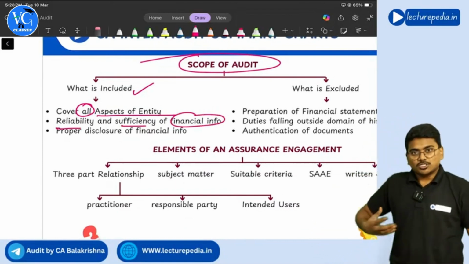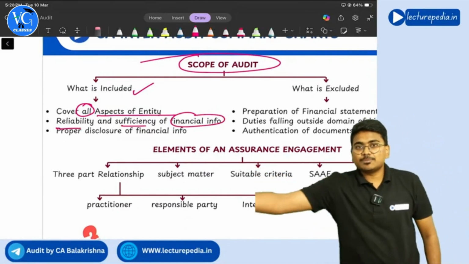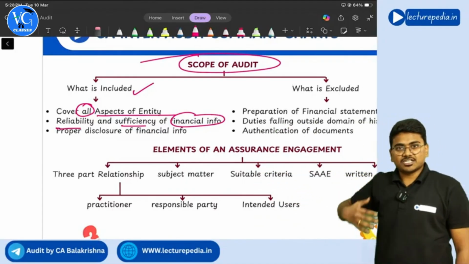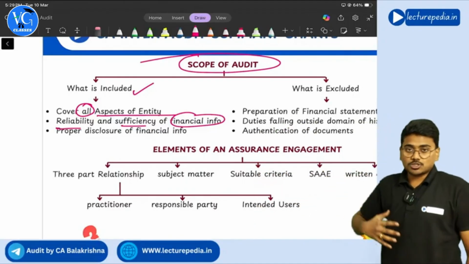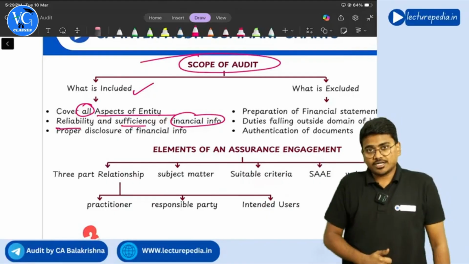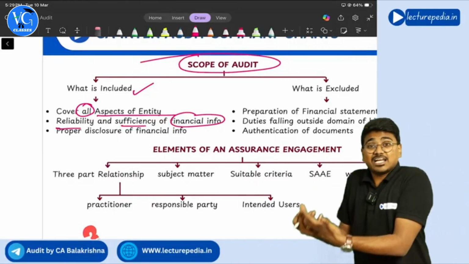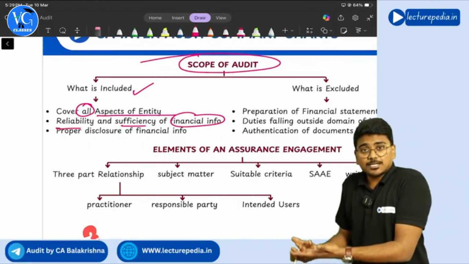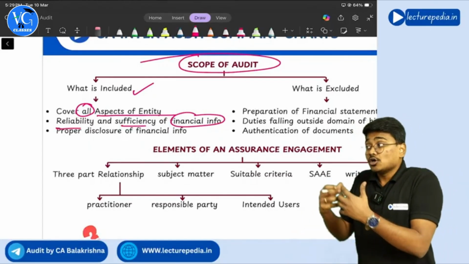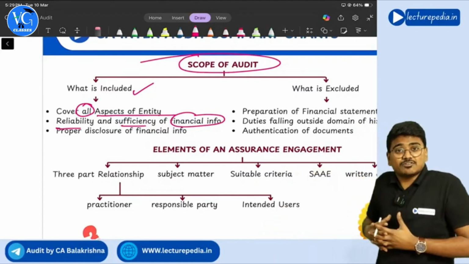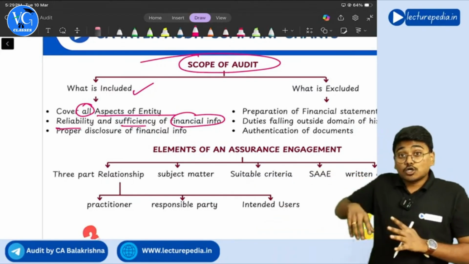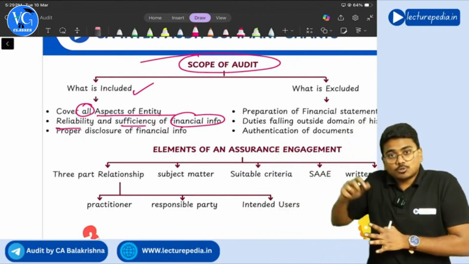See, while doing the audit, management will provide various financial information, various documents to the auditor for the purpose of doing the audit. Now, whether the auditor can rely on those documents, how much reliance he can place on them, and whether those documents are sufficient for the purpose of my audit, or should I ask for some more documents?